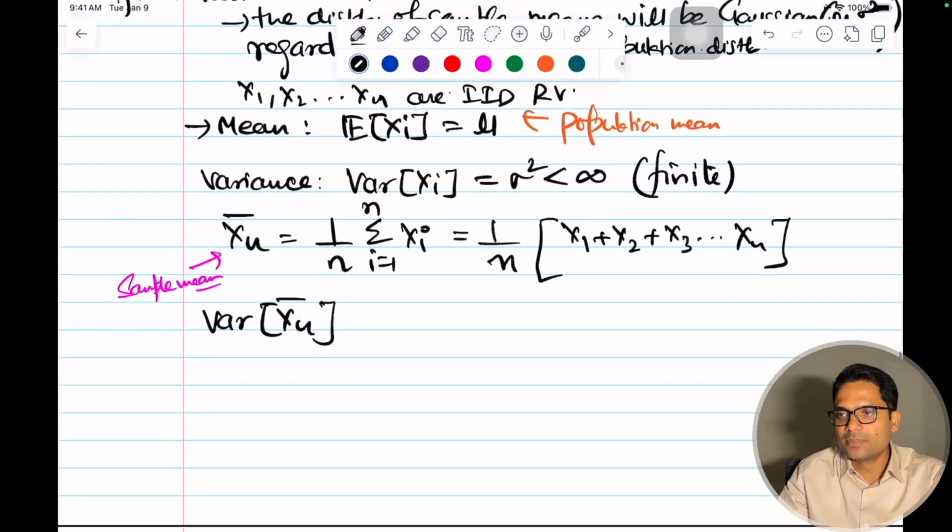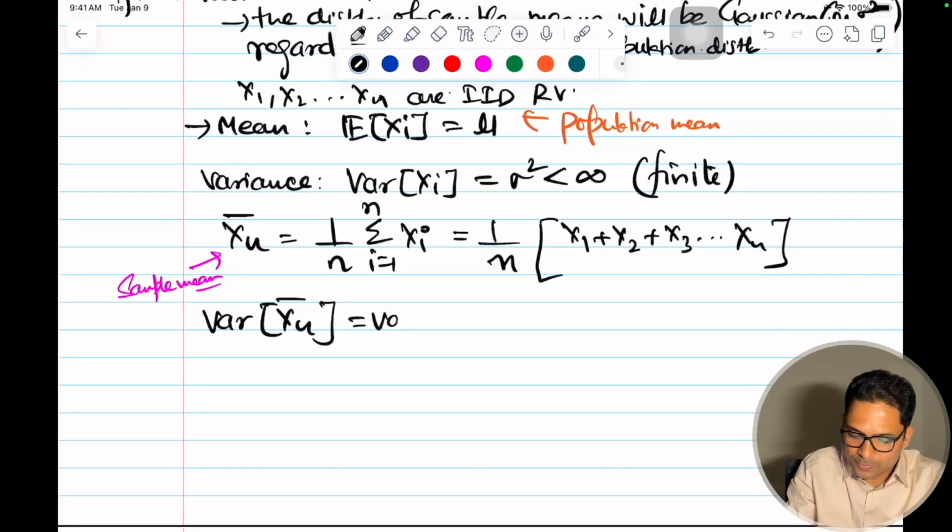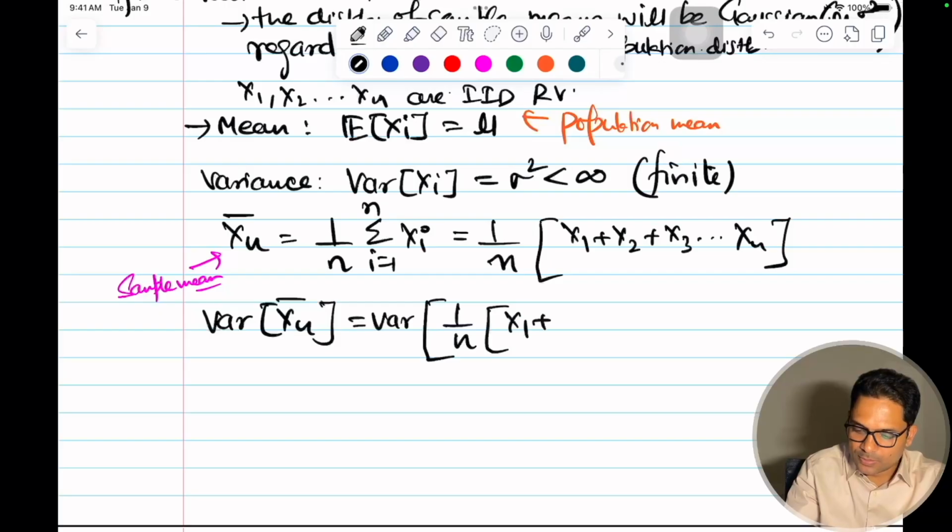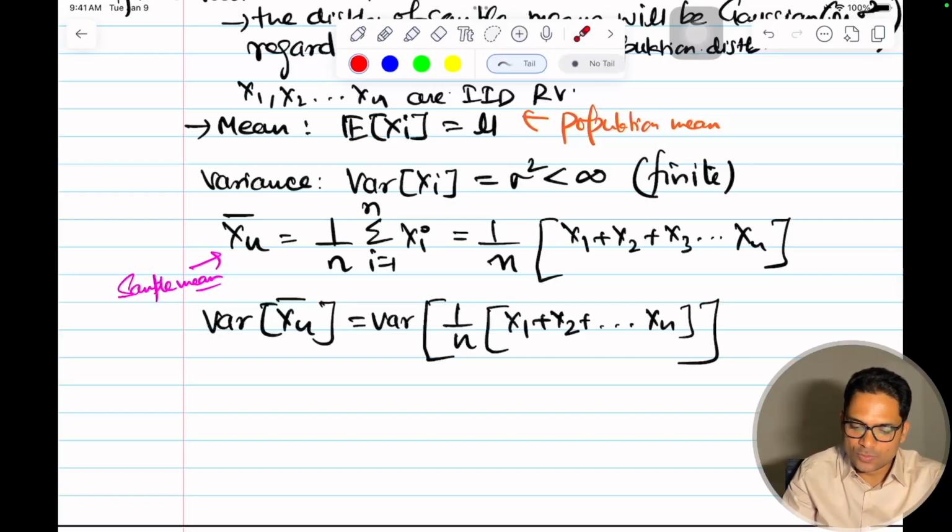For this, we have to apply two known theorems. This will be equal to the variance of 1 by n times the whole thing, x1 plus x2 plus so on till xn. Xn bar is the average of all these, and I want to calculate the variance of this.